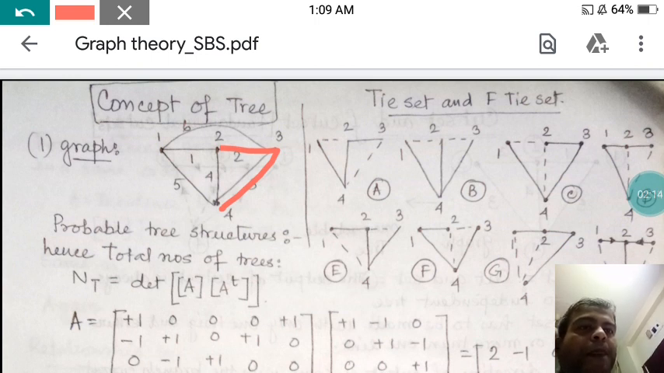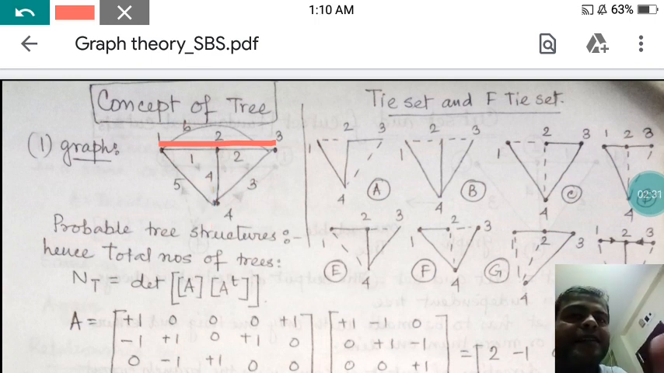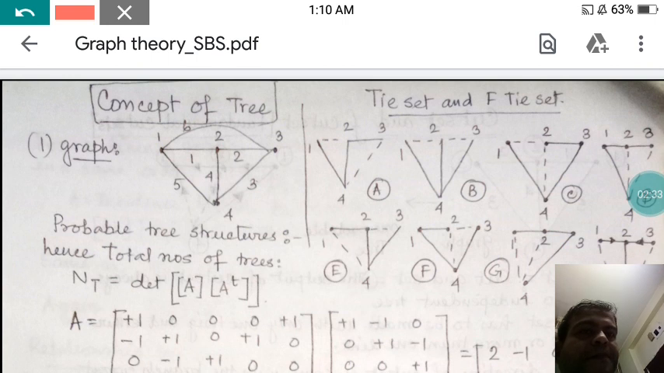Now, instead of that, if I take this one, it is one. Now instead of this, if I take this one, it is one. So in this way a different number of trees can be created from a particular graph.